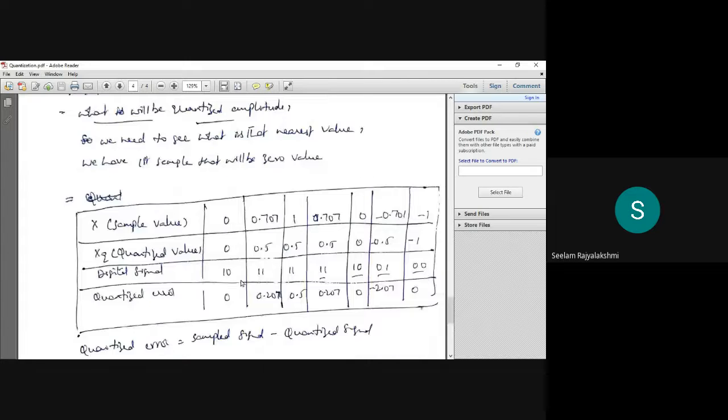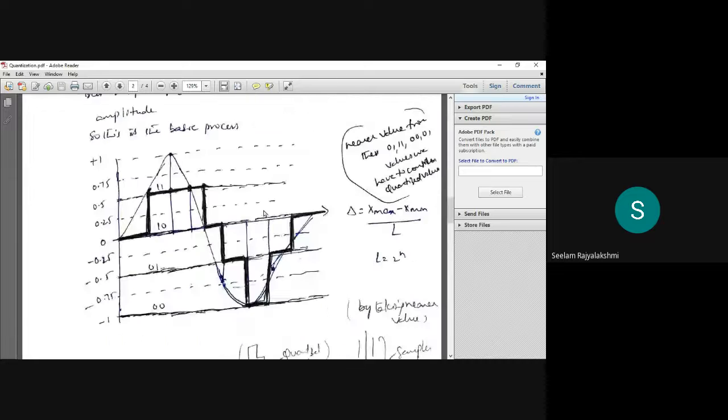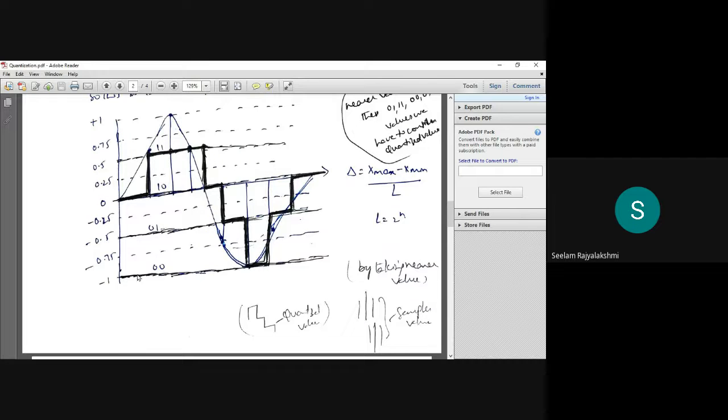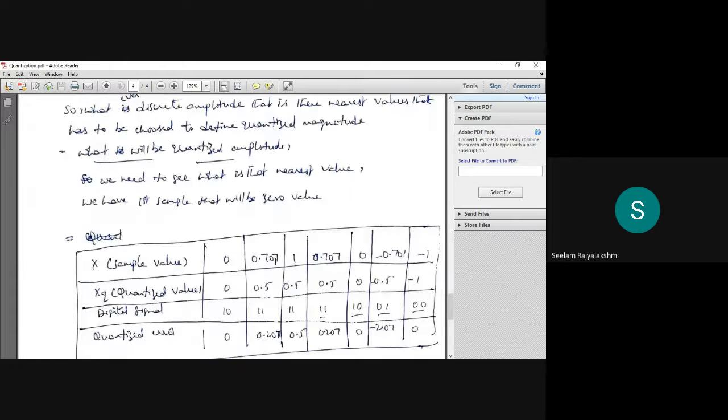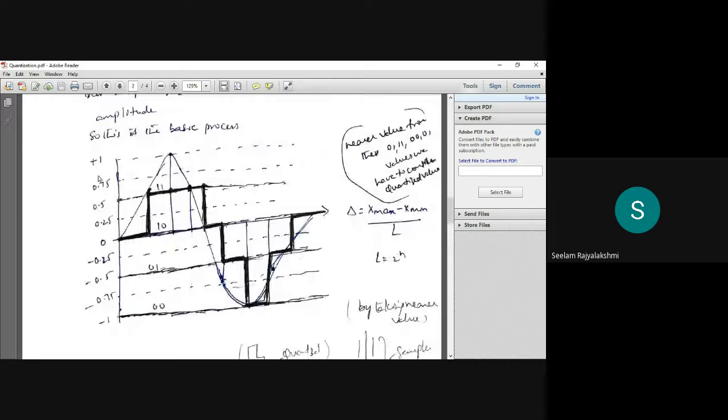The next value is 0.707, but we have considered only four levels: -1, -0.5, 0.5, 1. In the sample signal we have 0.707, but we don't have this level 0.7. We only have the four levels we have considered.